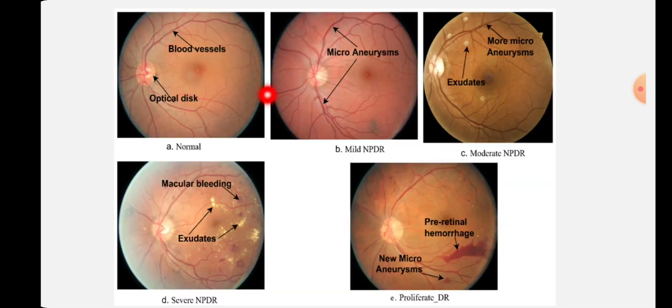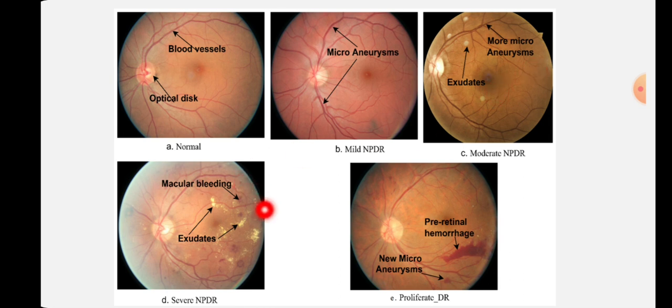Now here in this fundus you can see everything within normal limits, but in this picture you can see there is a microaneurysm. This microaneurysm is very nicely seen in fundus fluorescein angiography, but here it's quite difficult to understand properly. Now in moderate cases you will see cotton wool spots, hard exudates, with microaneurysm formation, that is moderate.